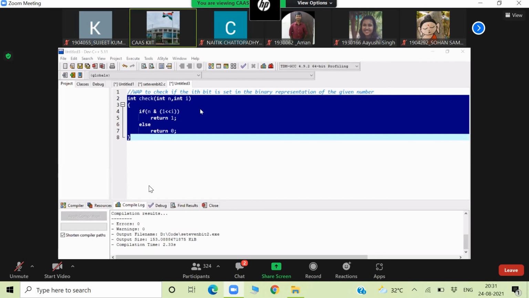Some constraints will be given. In the end of the question, there will be constraints. Whether I starts from which one, that will also be mentioned. According to that constraint, you have to write the program.